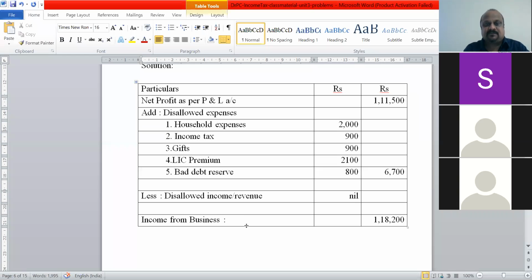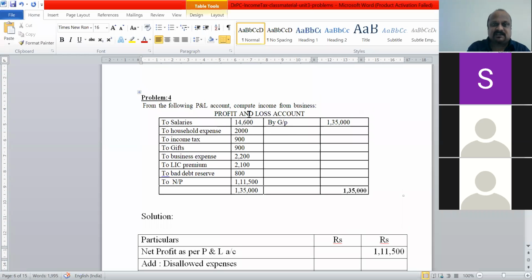So income from business, 1,18,200, is what is going to be taxed, not the 1,11,500 that he mentioned in his P&L account. The problems on this PGBP are going to be like this.